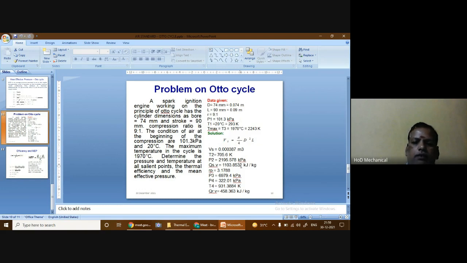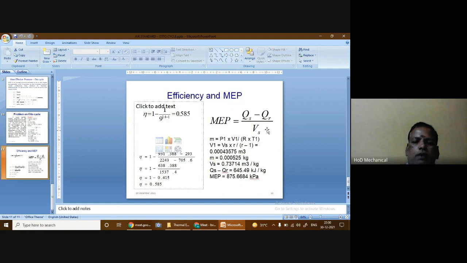Okay, but the value of Vs is in meter cube. So if you substitute the values here, in the numerator you get kilojoules per kilogram, whereas in the denominator you get only meter cube. So the kilogram will not get cancelled.